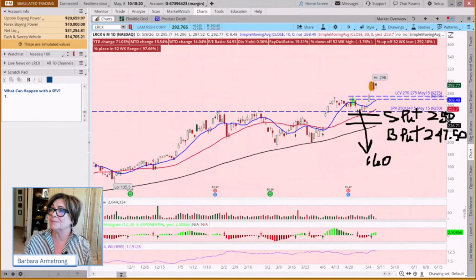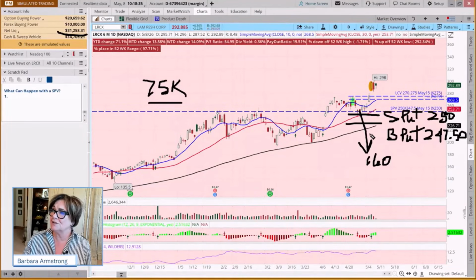So if the stock was put to us, and we did 3 contracts, remember, all of a sudden we own $75,000 worth of LAM in a $30,000 account. As soon as we see that, we're going to exercise our right to sell it at 247.50. So now we've locked in our max loss.